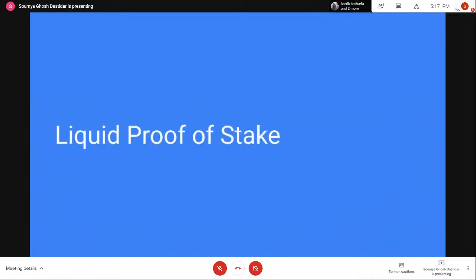Tezos works on proof of stake, like I said previously, but the difference between Tezos proof of stake and a normal proof of stake algorithm is that Tezos follows something called a liquid proof of stake, which is particularly different from another form of proof of stake called delegated proof of stake.